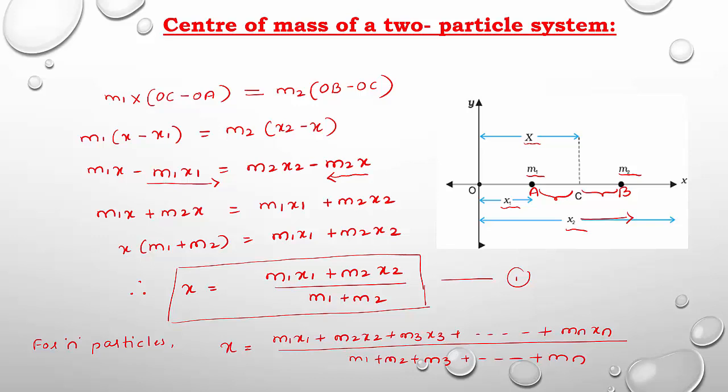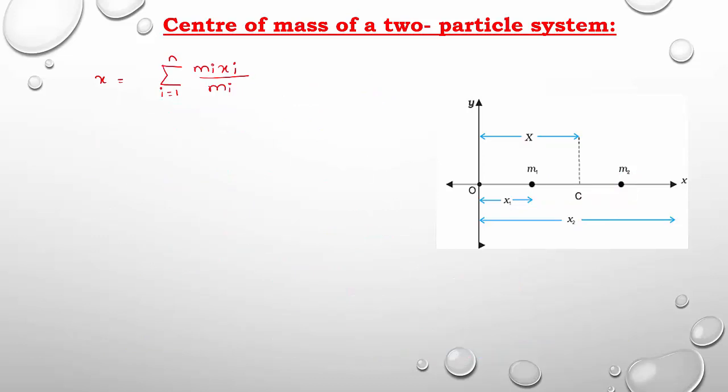Instead of m1x1, m2x2, m3x3 divided by m1, m2, m3 and so on, we can write the summation of mi xi divided by summation of mi. So this is only when the particles are lying on the x-axis.